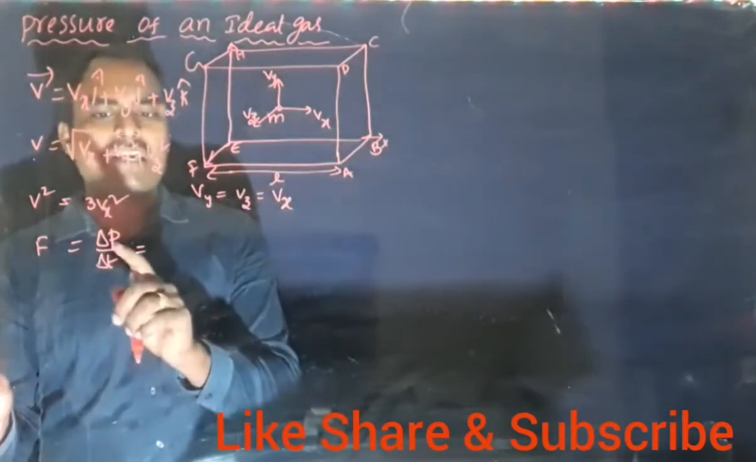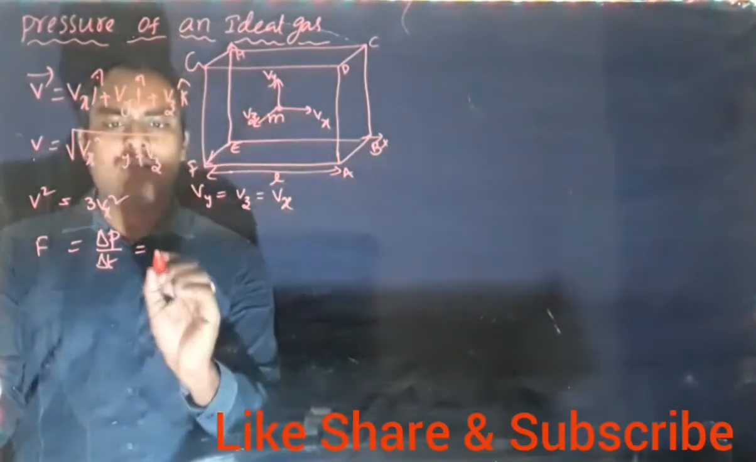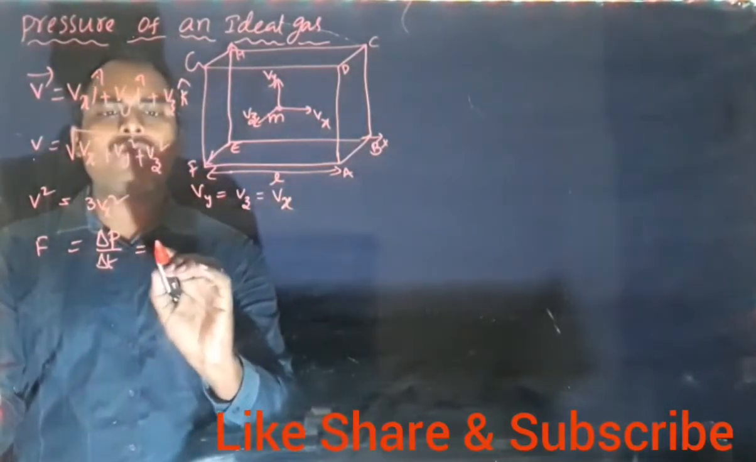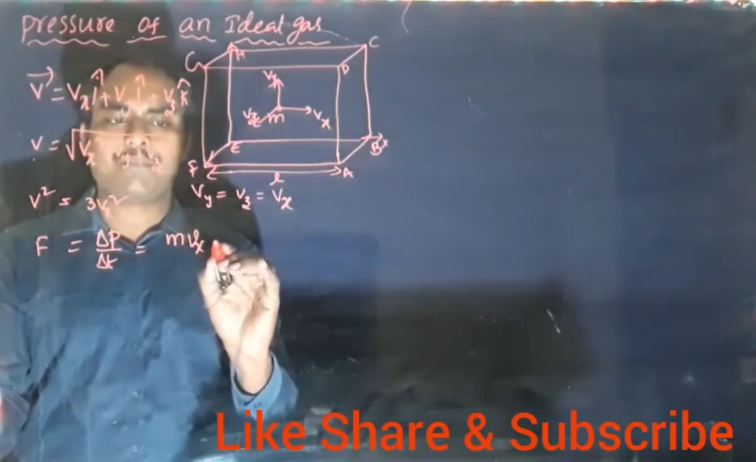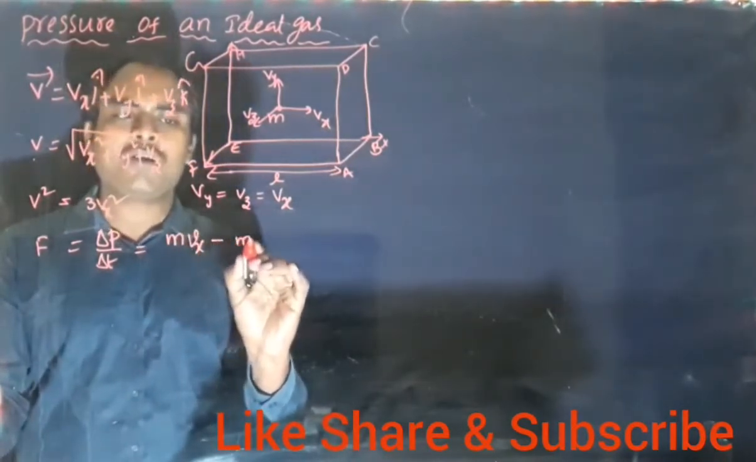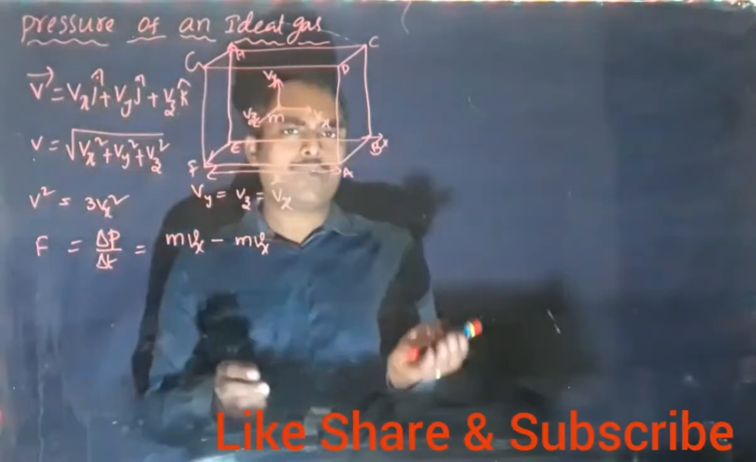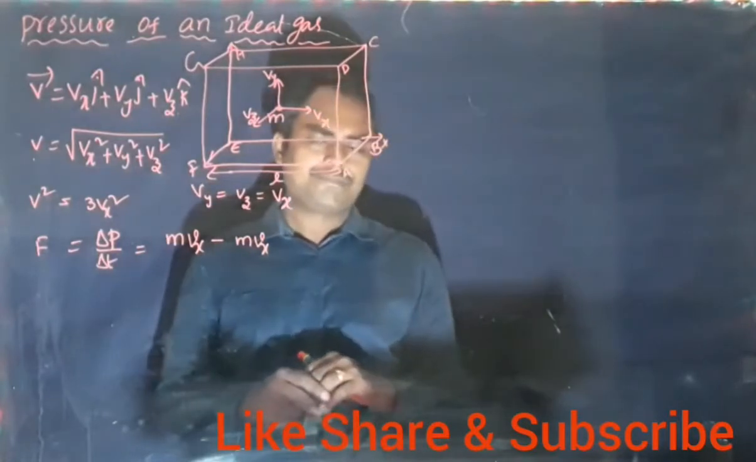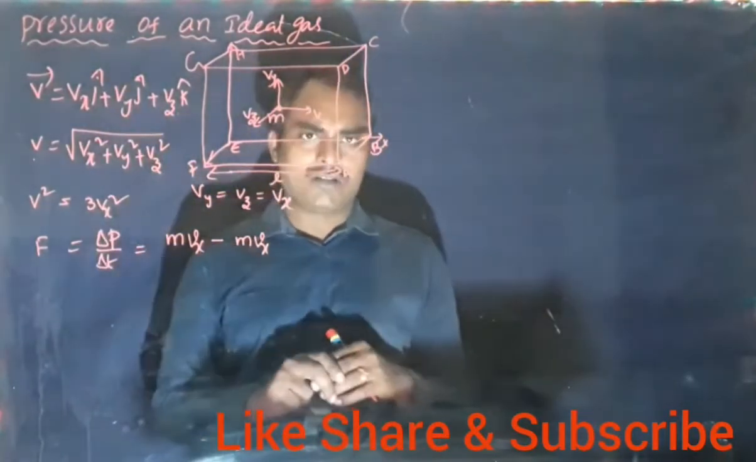So delta P is the change in momentum. Change in momentum is always final minus initial. So the final momentum, by the formula mass into velocity, is m into vx. Minus the initial momentum, also mvx, because the initial and final speeds are equal, before and after collision. So this is the change in momentum, final minus initial.